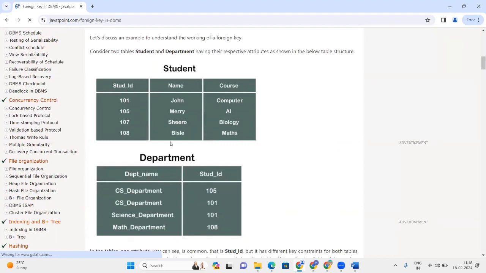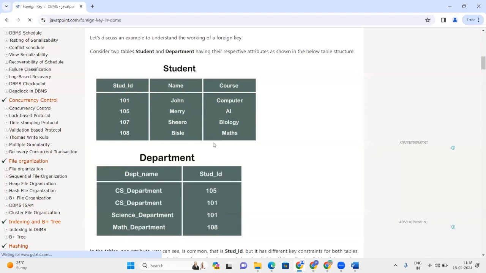In the department table we can also see that student ID is the foreign key. This is the department name and this is the student ID. Here 105 is the student ID, the student name is Mary, and the course is AI. For Mary, the department name is the CS department, which we get to know from this table.